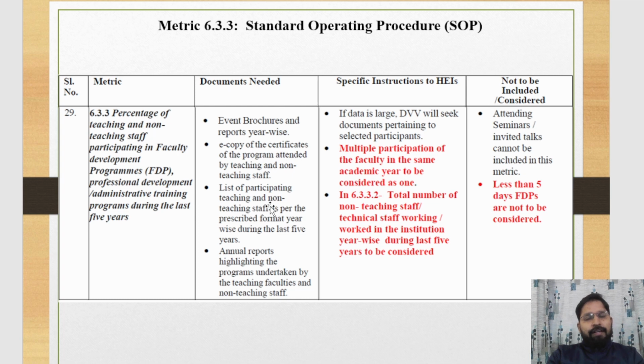We fill the data in the template of 6.3.3, in which we claim the faculty, teaching and non-teaching staff, who attended the FDP and administrative training program.